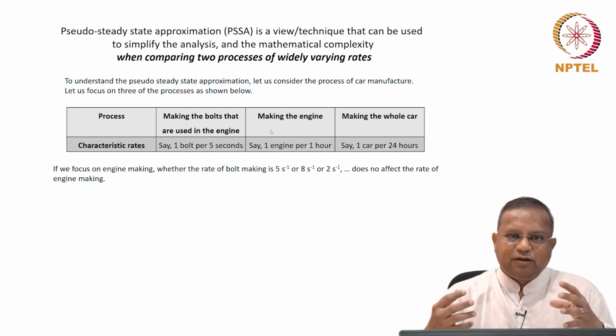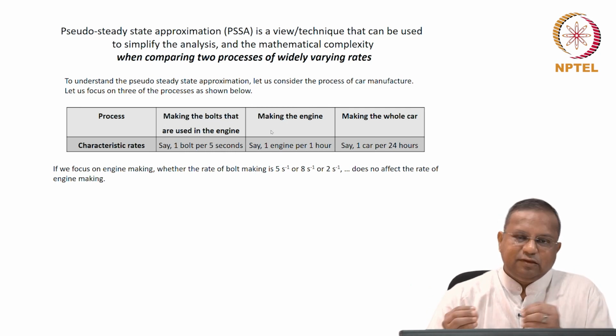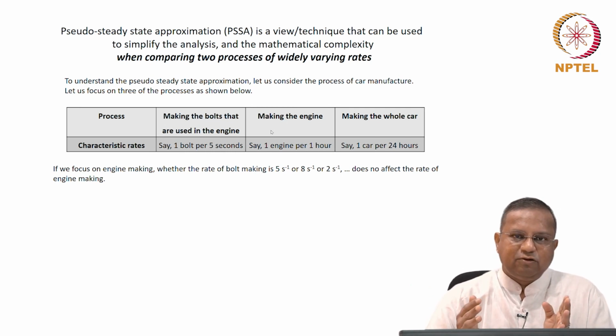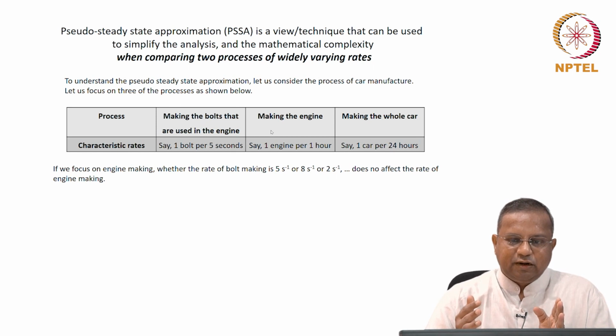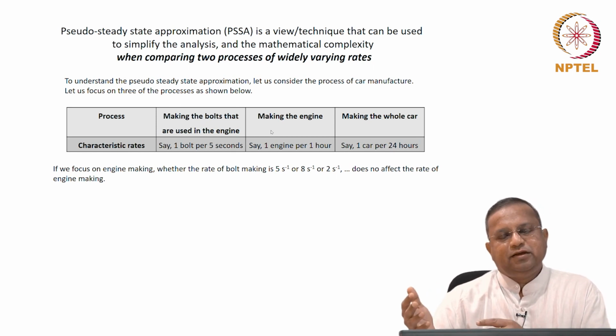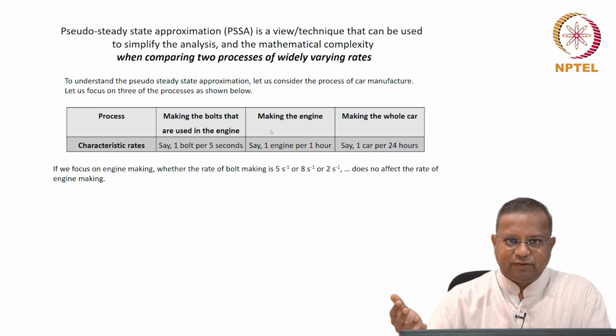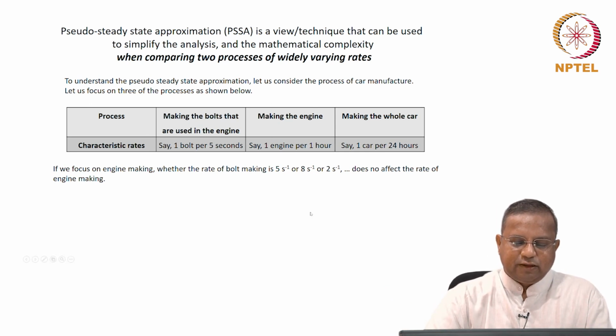Or in other words, the change in the rate of bolt making does not affect the rate of engine making. We are focusing on rates, of course.